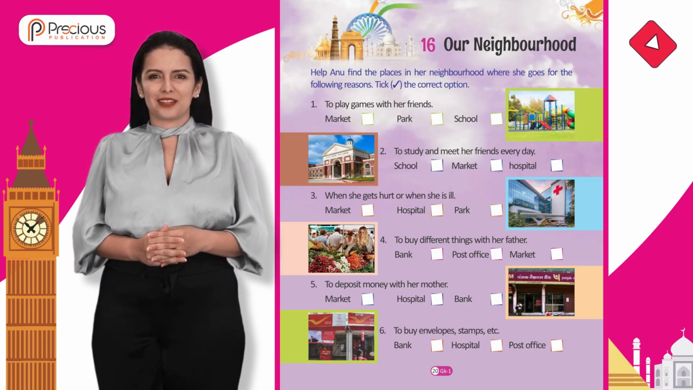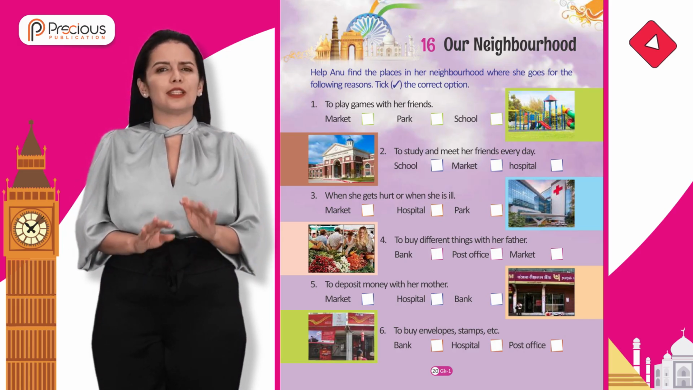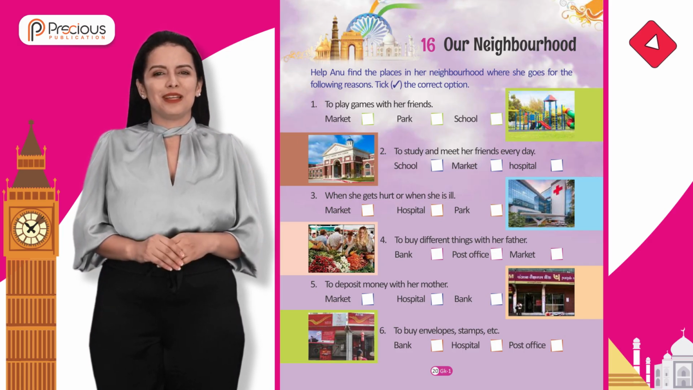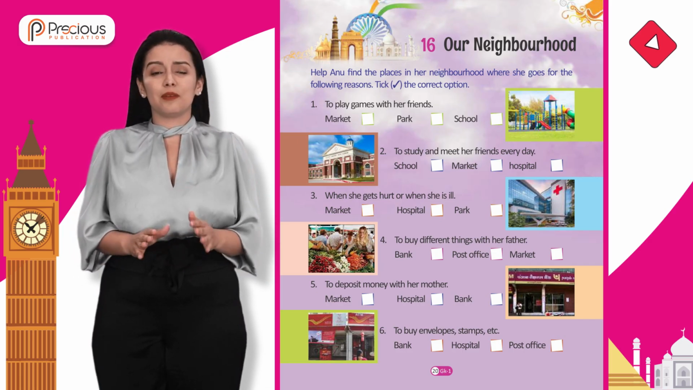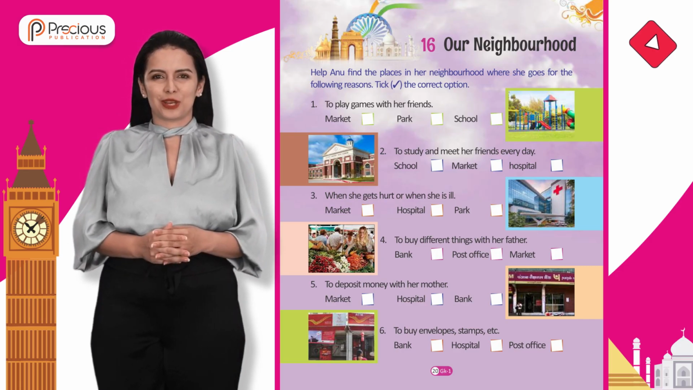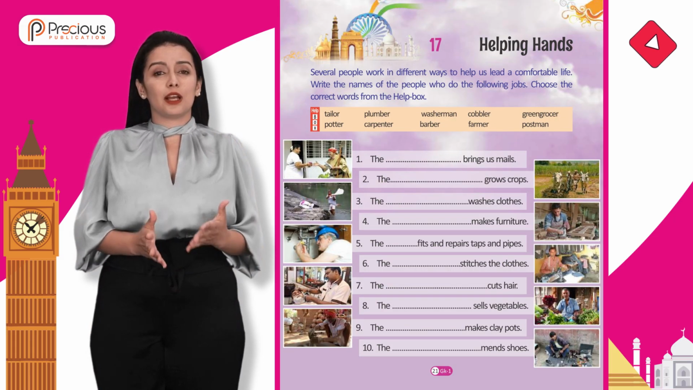4. To buy different things with her father. Bank, post office, market. 5. To deposit money with her mother. Market, hospital, bank. 6. To buy envelopes, stamps, etc. Bank, hospital, post office.